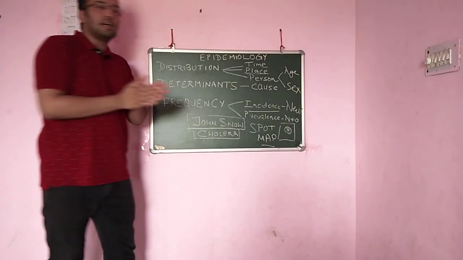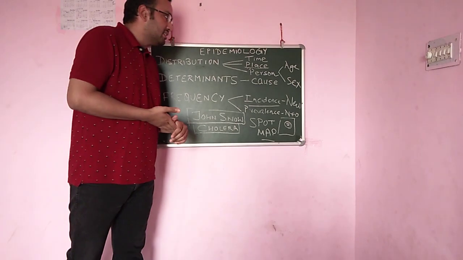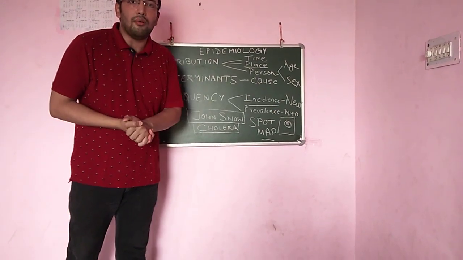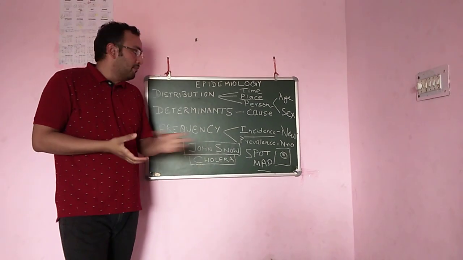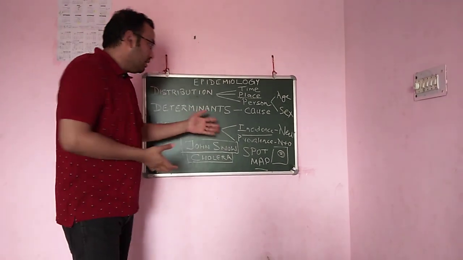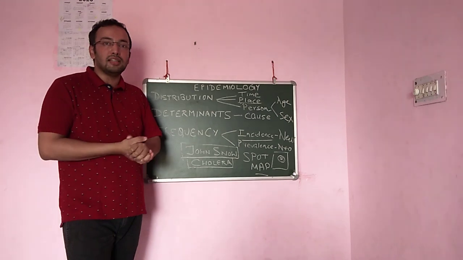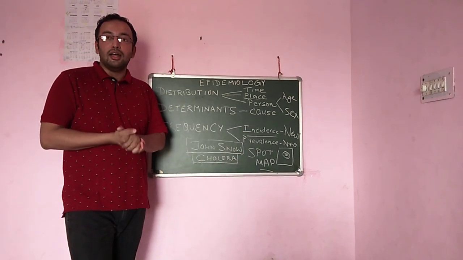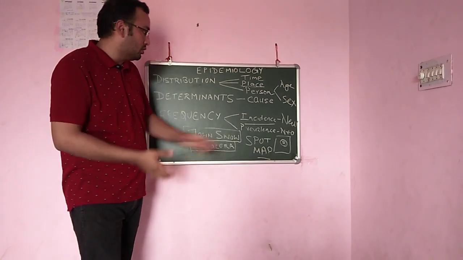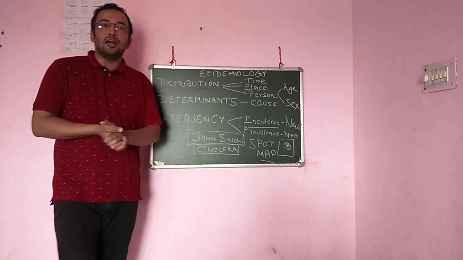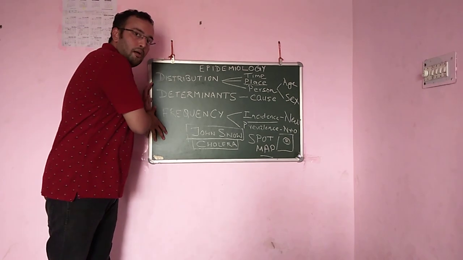So both of the cases are included in the prevalence. So we should be very clear about these two terms. So generally, the epidemiologist is concerned with the new cases and how to reduce the new cases. So prevalence and incidence are showing the burden of the disease in the population.